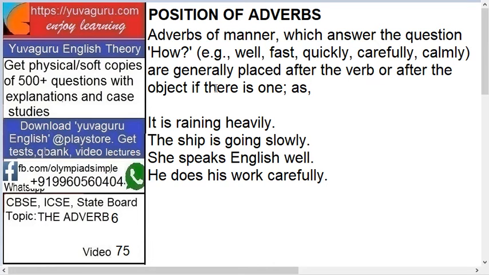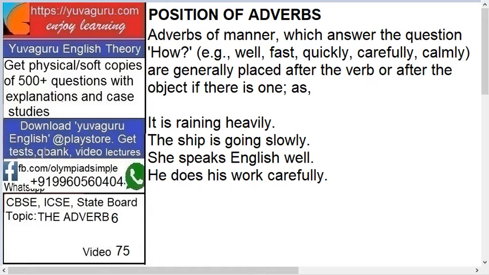and after the object if there is one. Now they are placed after the verb or after the object. Now what is an object? See here, every sentence has two parts. One is subject, second is predicate, and in that predicate there is something called an object. We have covered this in our earlier videos, kindly follow that. So it is in the predicate part, but it's not compulsory that every time the object should be there.